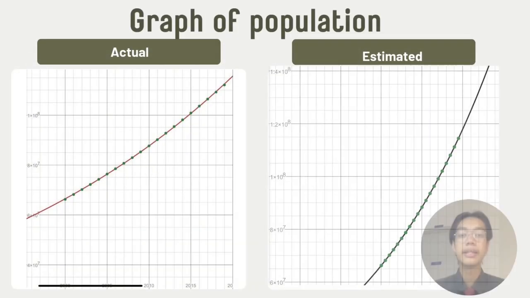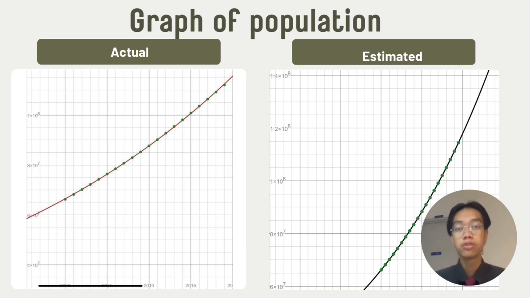Let's take a look at the graph of population of Ethiopia from 2000 until 2019. On my right side is the actual population data that we collected, while on my left side is the estimated population data that we calculated by using the first order differential equation. As you can see, there are some differences in the shape of the graph. It is due to some environmental factors that happened in the country.